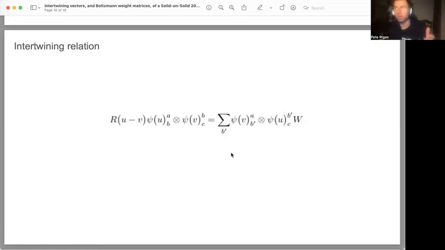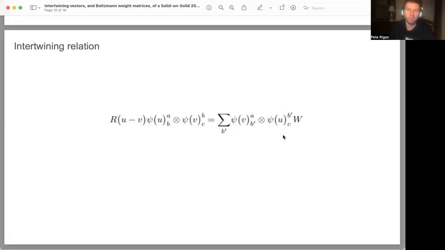So we can pretty much imagine that when we're looking at the solid on solid model for the rational seven vertex model, and also reversing the order of the spectral parameters, we're summing over all possible intermediate points B prime over the lattice, and we're also reversing the order in which the Boltzmann weight matrix W for the rational seven vertex model is applied. Because for the R matrix of the seven vertex model, it's applied to the left, whereas for the other term, it's applied to the right.